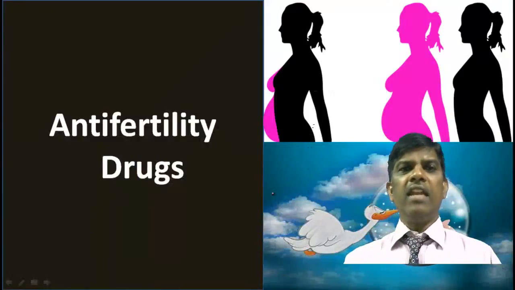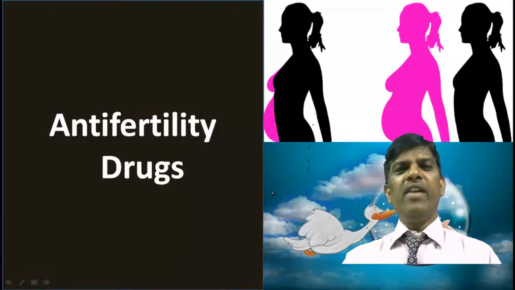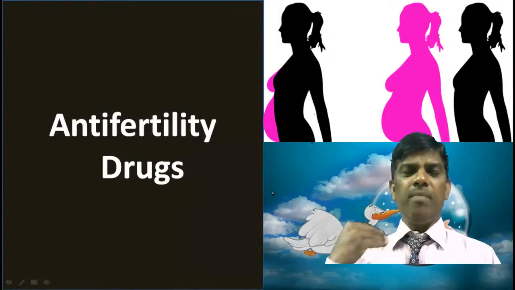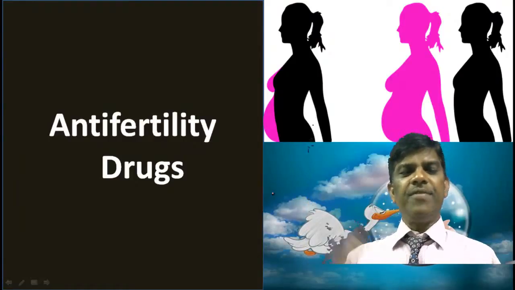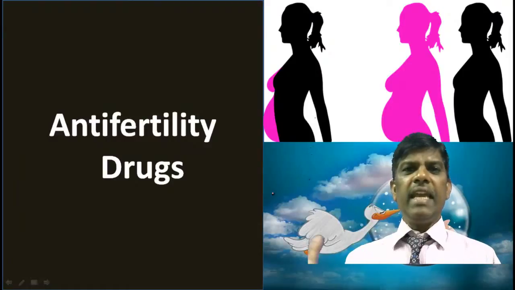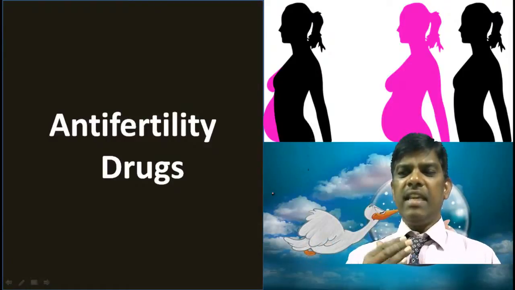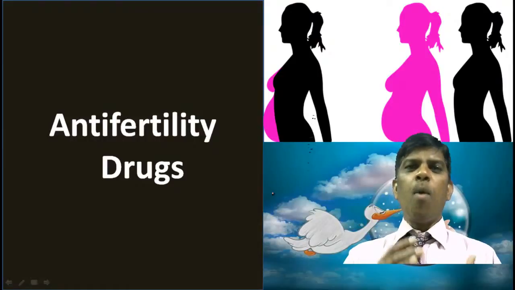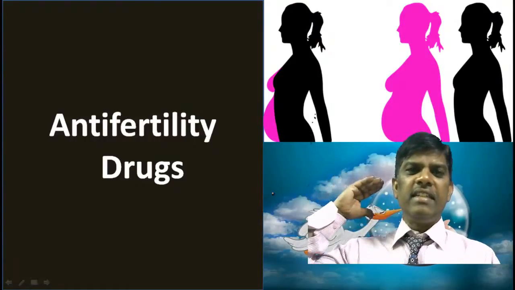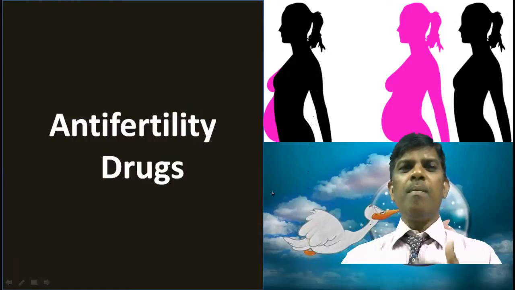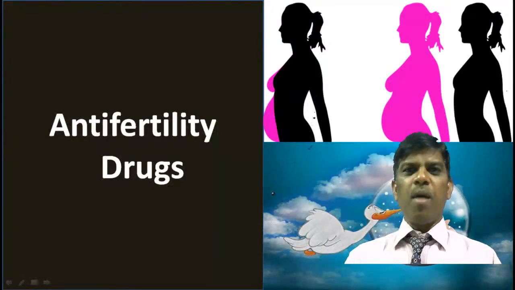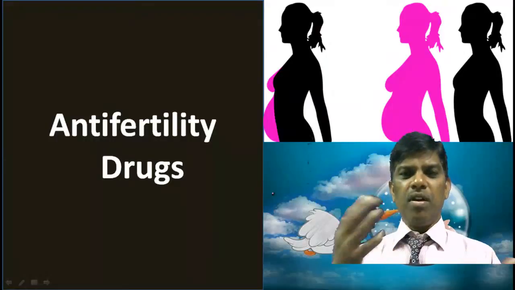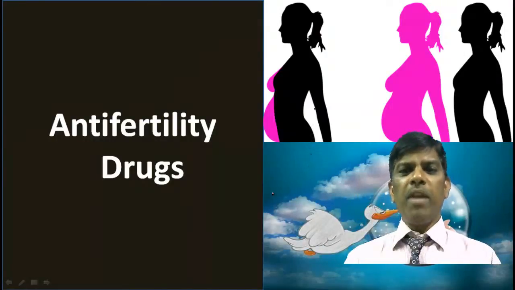Next, anti-fertility drugs. Just now we have learned that because of the evolution of medicine, because of the advent of medicine, the lifespan of people, of human beings, increased. Because of this increase of lifespan, population also increased. Because of population growth, some problems arise, environmental issues, job issues. So overpopulation is going to take place. Then how to control it?